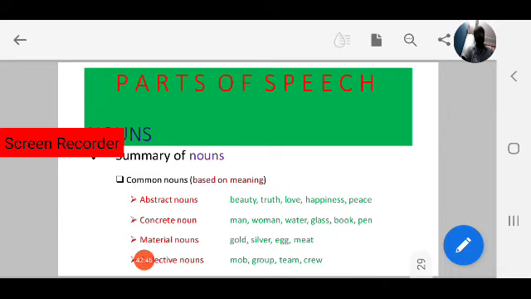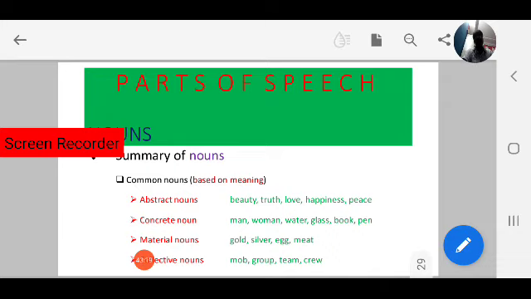Next one, collective nouns. We treat it as singular, but it's a group of people, a group of animals, a group of things, but we see it as singular. That is called a collective noun. For example, mob. What is a mob? Yes, a group of persons. Mob, a group of people. Group, same. That is also treated as a group.